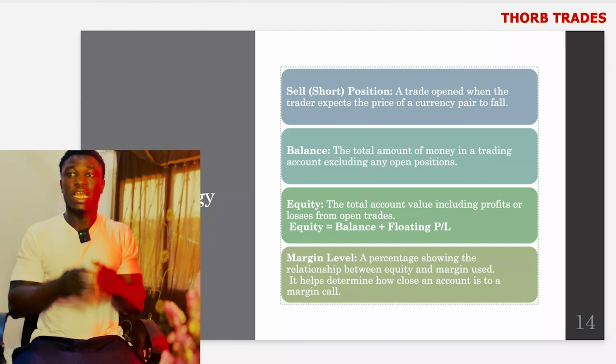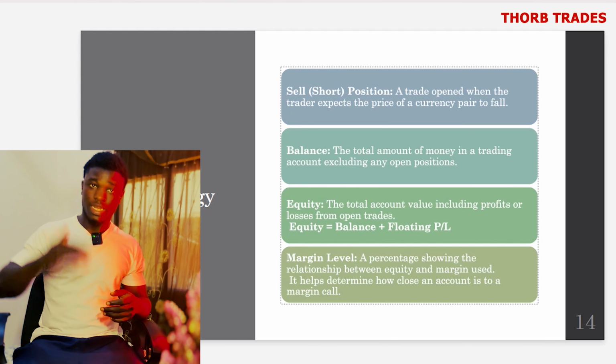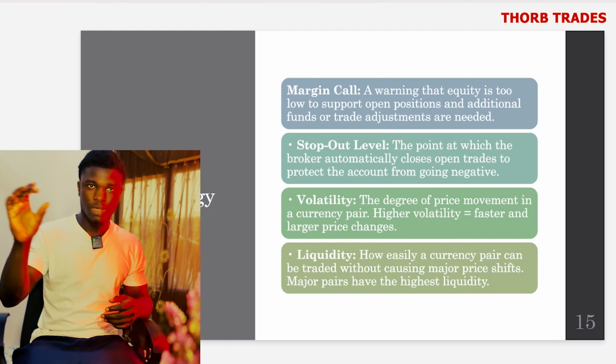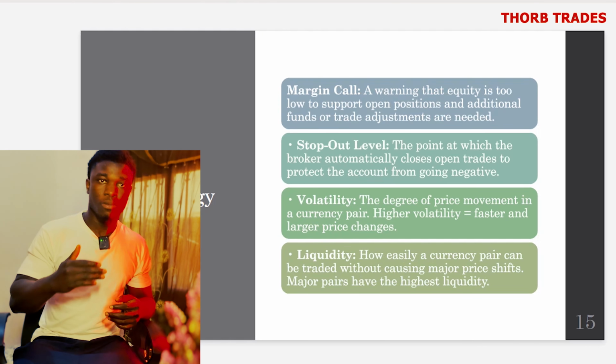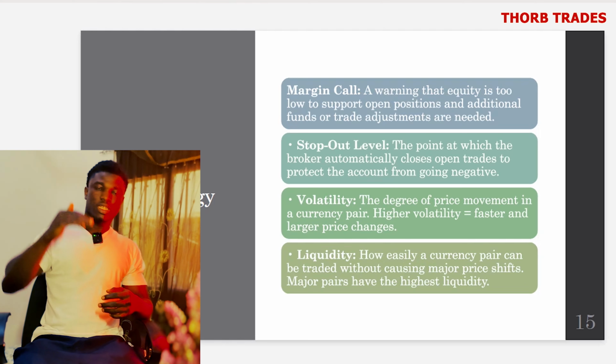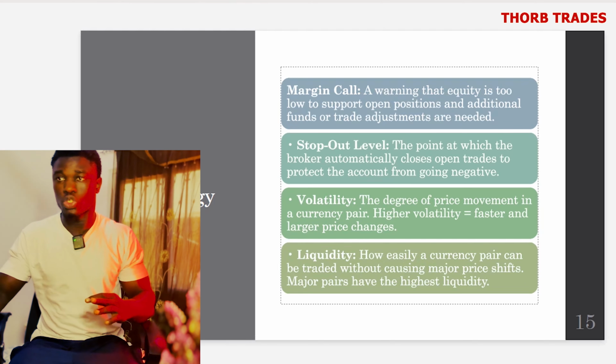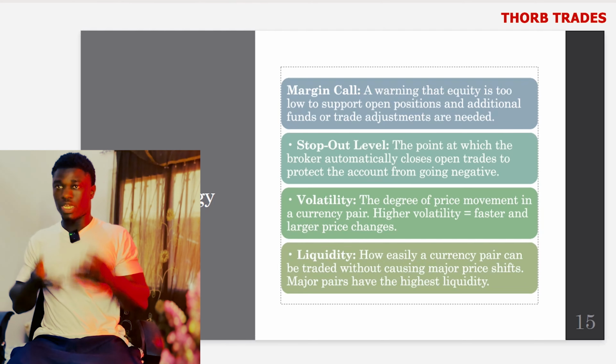So we are going to continue on balance, equity, and margin level. These are three things you have to understand. Balance is the amount of money that you deposit in your trading account. Right? Equity is when you enter a trade, the balance is going to be the same, but if the trade is going positive, what adds up to it is the equity. If the trade is negative, what goes below it is your equity.